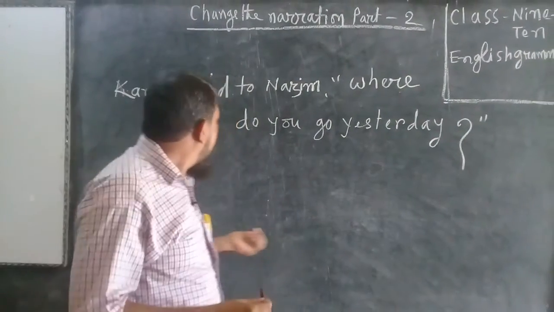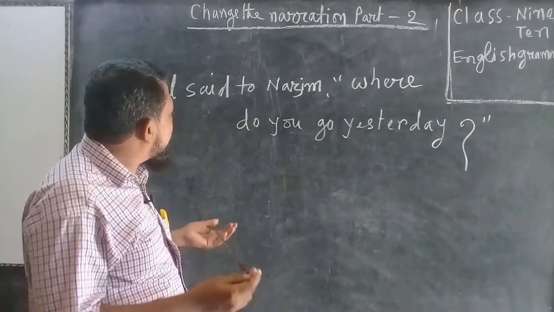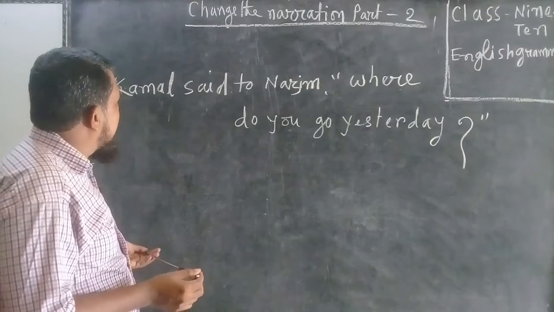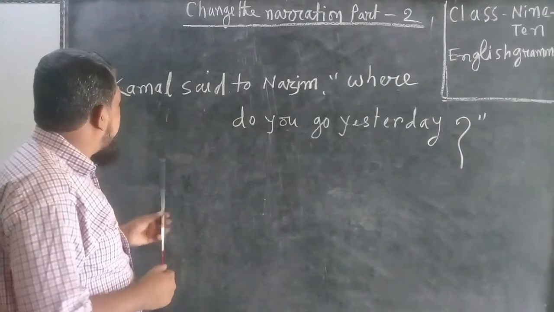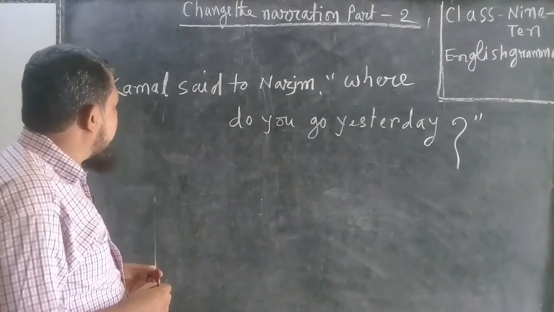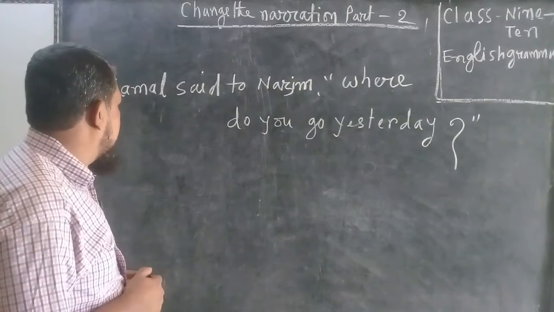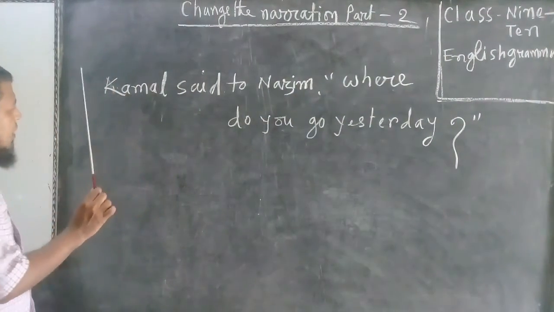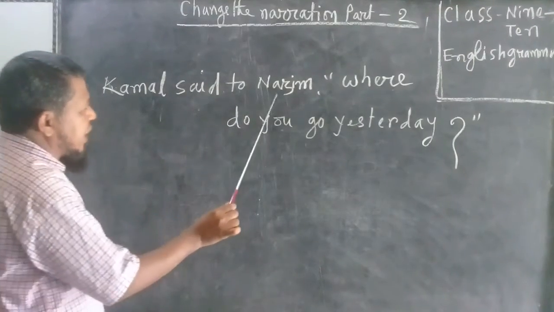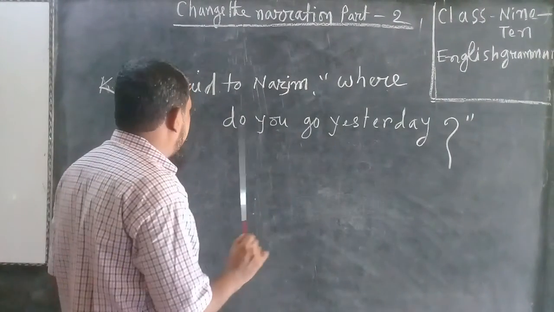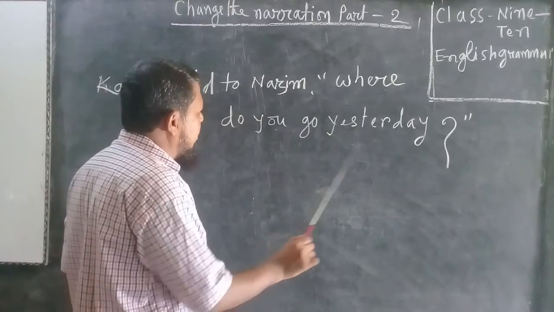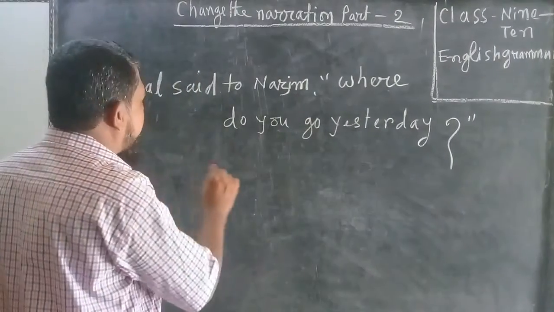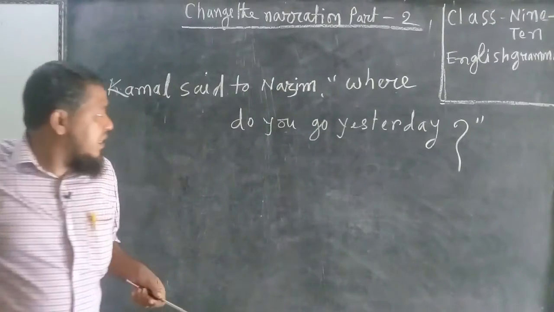Today I will show how to change the narration by 5 steps with the help of an example. This is the example: Kamal said to Nazim, "Where did you go yesterday?" There are two parts of narration.